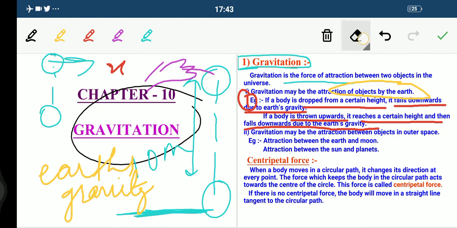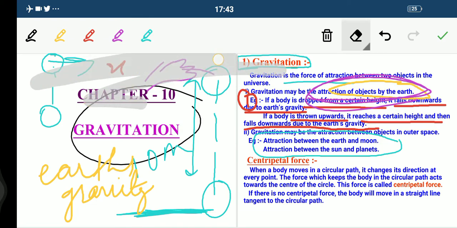So remember students, gravitation may be the attraction of an object by the earth. The second case is that gravitation may be the attraction between objects in outer space. Can you give me some examples? Yes, very good. These are very famous and very important examples: attraction between the earth and moon, and attraction between the sun and planets.